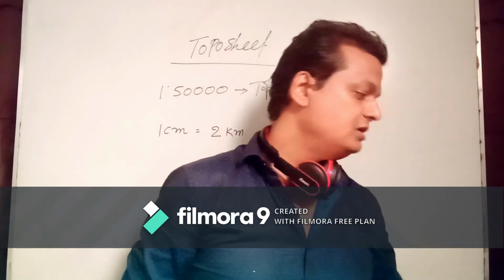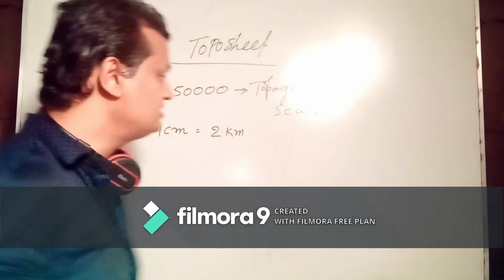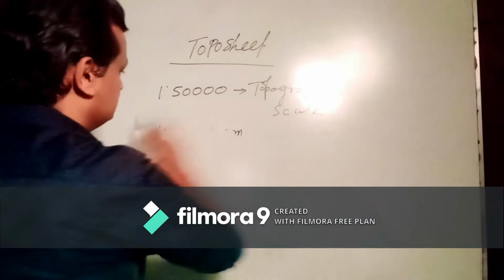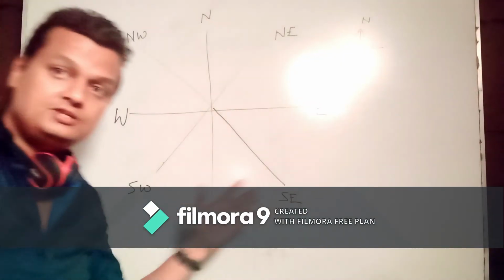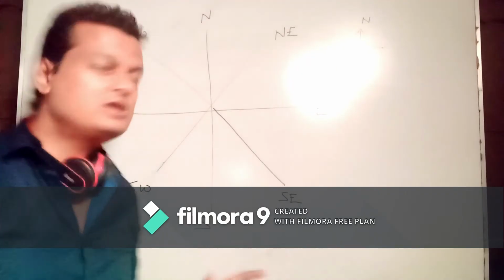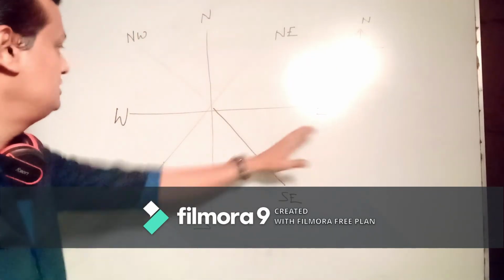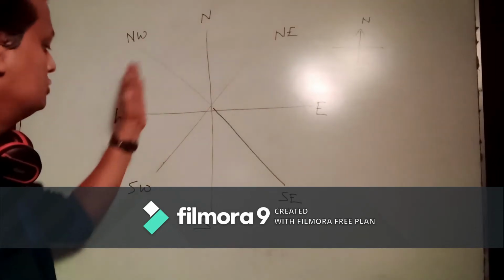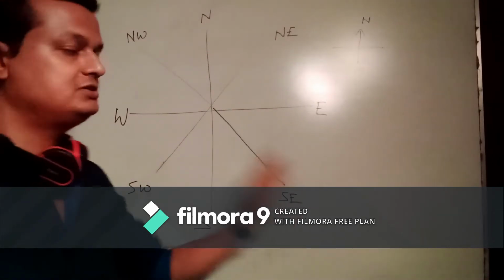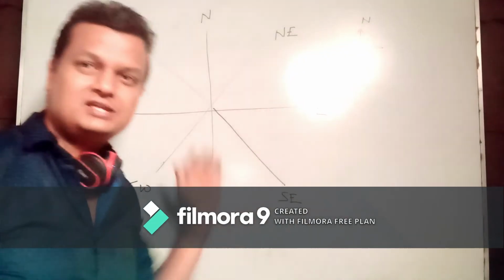Third, we can find out direction. We know the general direction. There are a total of 8 directions. We can find north, south, east, west. In between them north-east, then north-west, south-west and south-east. Through this we can understand these directions.